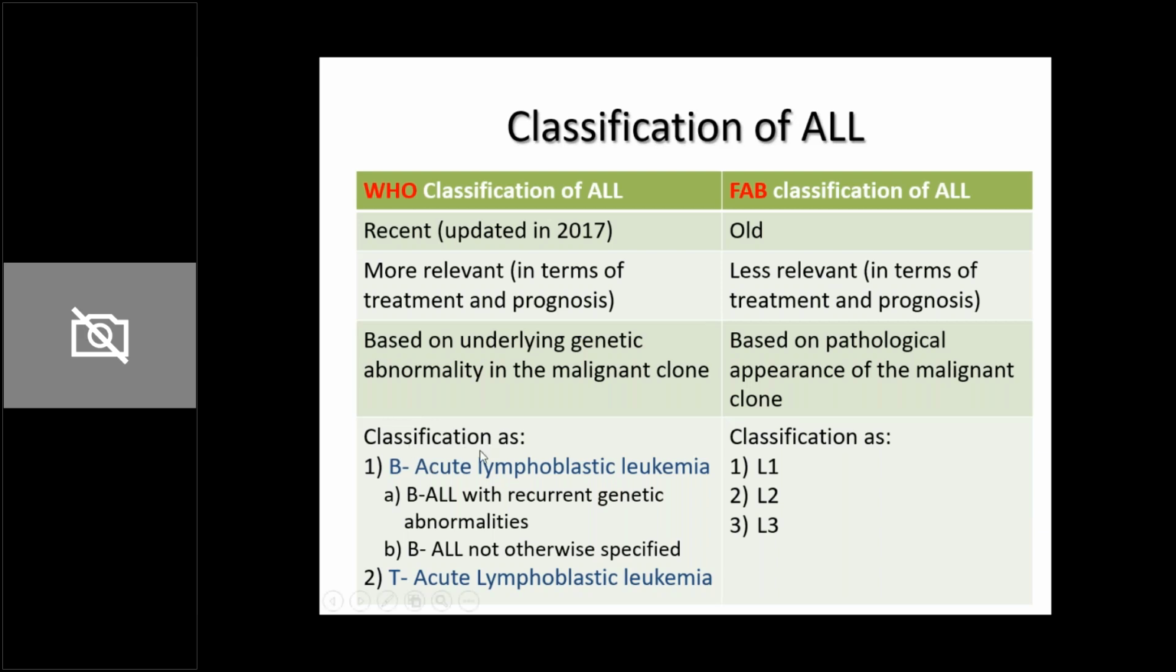A very gross idea about how this classification is done: if B-ALL is associated with certain recurrent genetic abnormalities, there are 7 identified genetic abnormalities. If the child has any one of those 7 identified genetic abnormalities, it will be classified as B-ALL with recurrent genetic abnormalities. And if no genetic abnormality is identifiable in that particular child, then it is known as B-ALL, not otherwise specified. With T-ALL, they have not yet come up with any such classification.